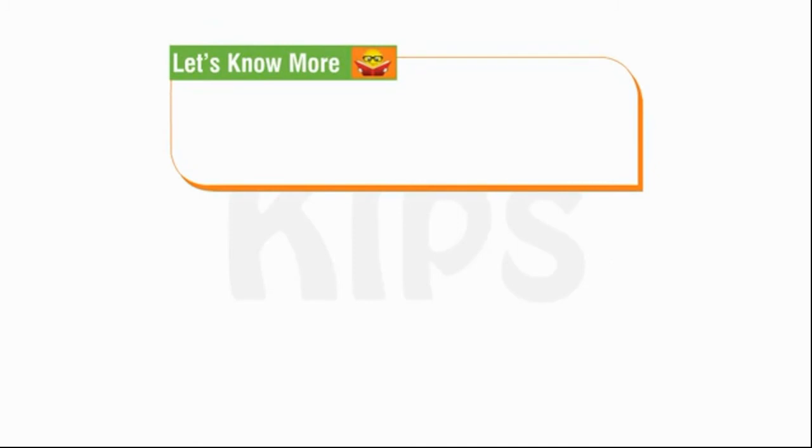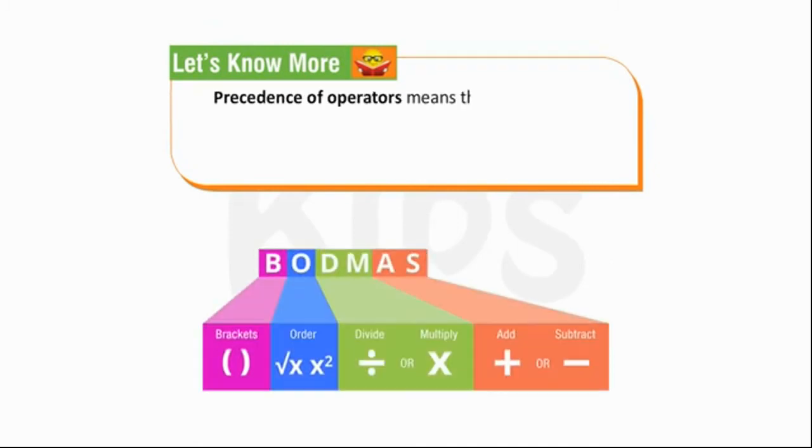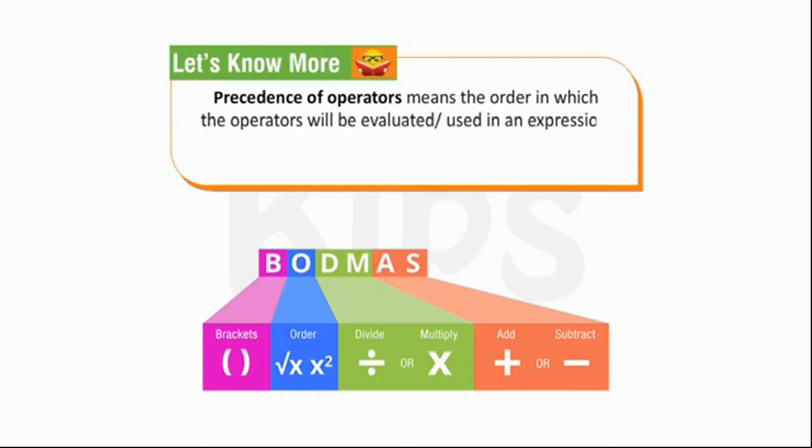Students, let's know more. Precedence of operators means the order in which the operators will be evaluated or used in an expression. The BODMAS rule is followed while evaluating an expression.